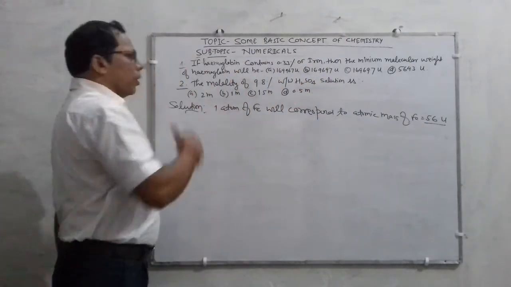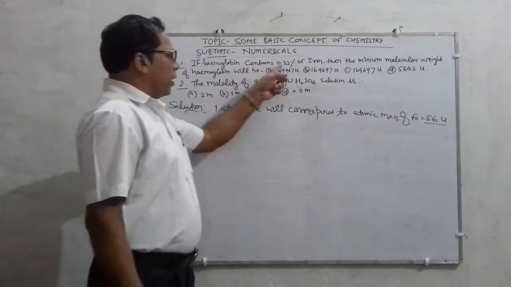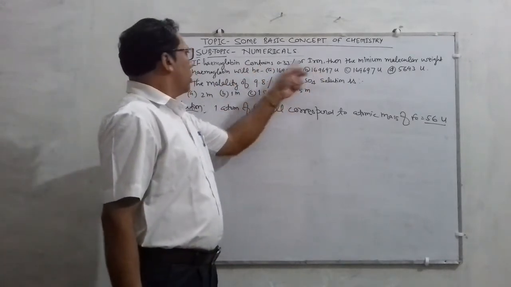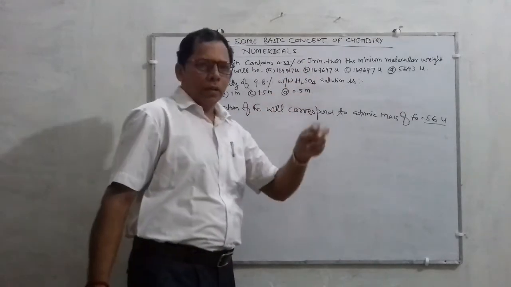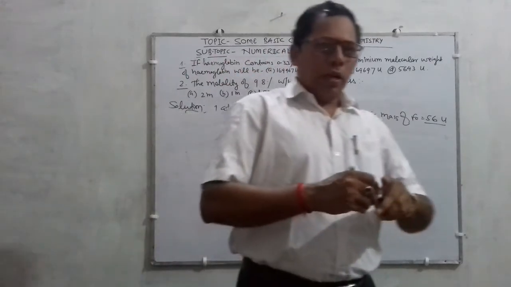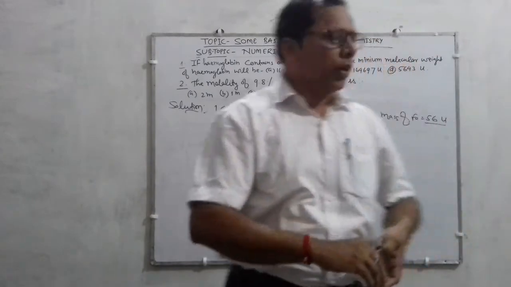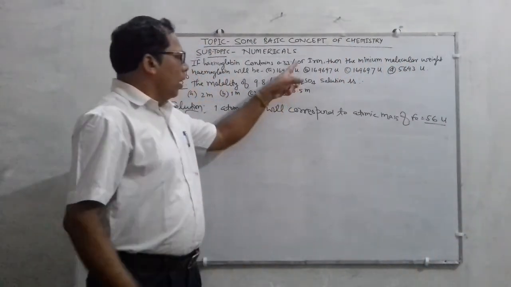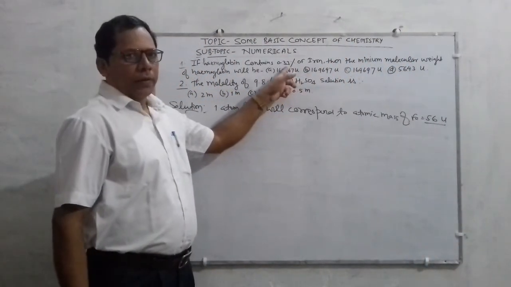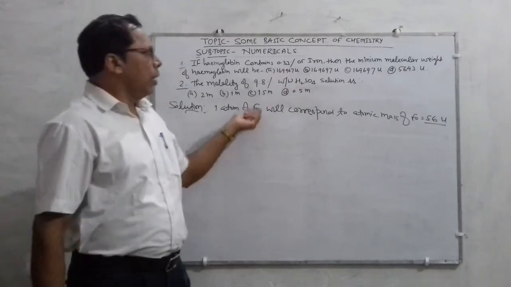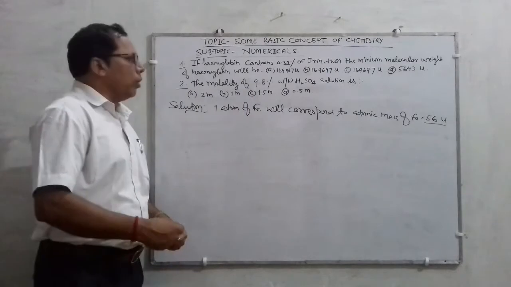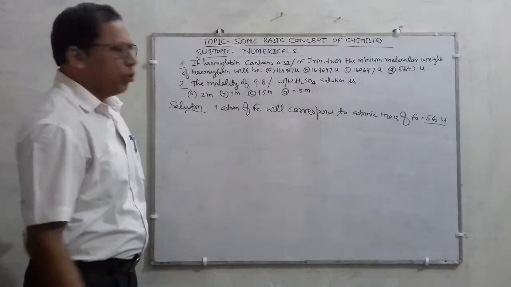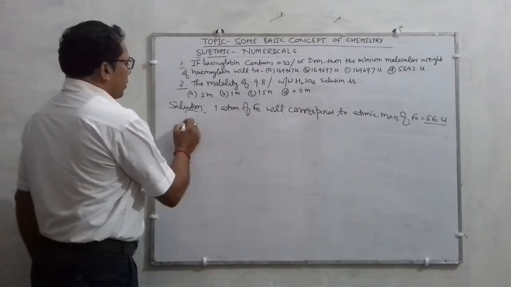So according to the question, children, hemoglobin contains 0.33% of iron, meaning in the content of hemoglobin the amount of iron is 0.33%. So you have to find what will be the minimum molecular weight of hemoglobin. In order to find the molecular weight, what do you have to do? Listen.